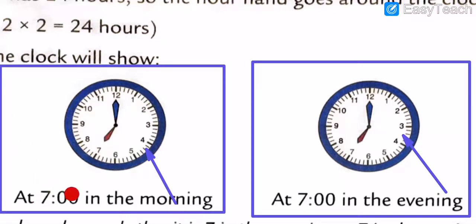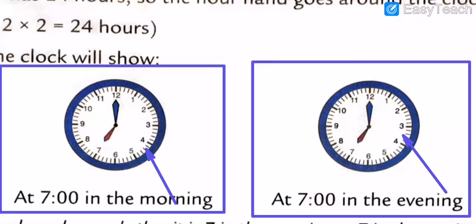At 7 o'clock in the morning, the first clock represents 7 o'clock in the morning. Which time, my dear students? In the morning. And the second clock represents 7 o'clock in the evening. Got my points, all dear? Note down these whole things that I am telling you.